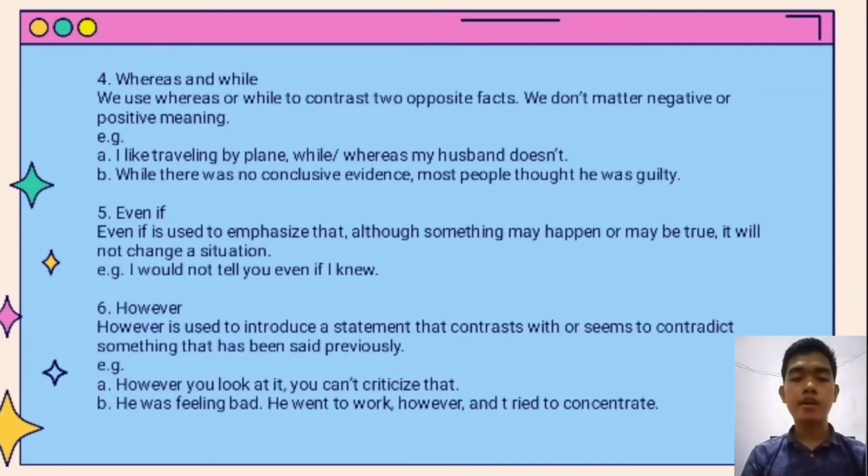Whereas and while. We use whereas or while to contrast two opposite facts. It doesn't matter whether the meaning is negative or positive. Example: A. I like traveling by plane, while my husband doesn't. B. While there was no conclusive evidence, most people thought he was guilty.